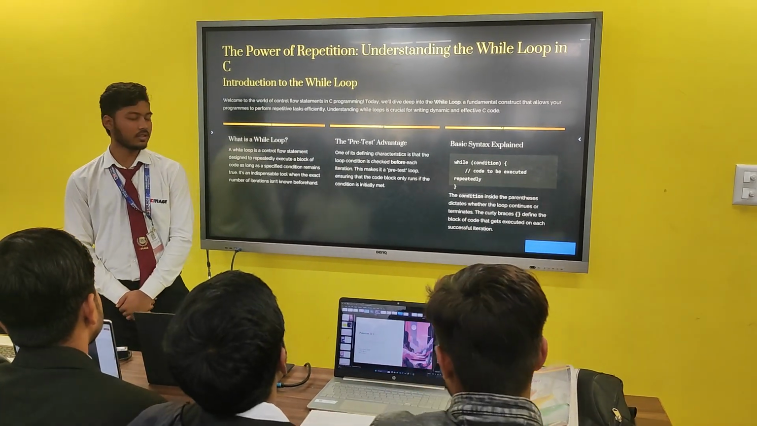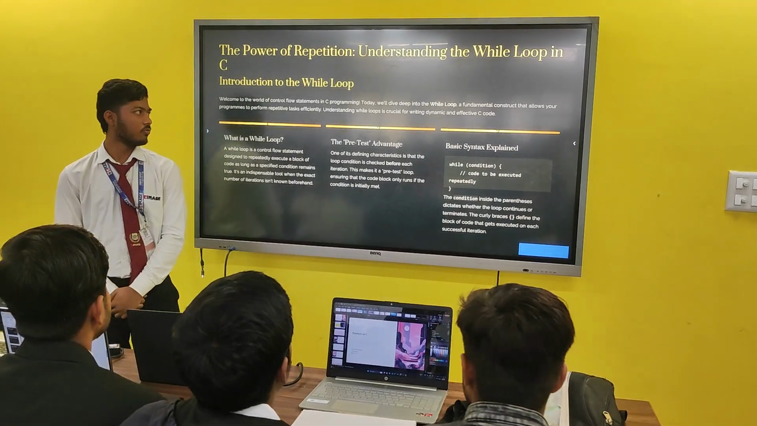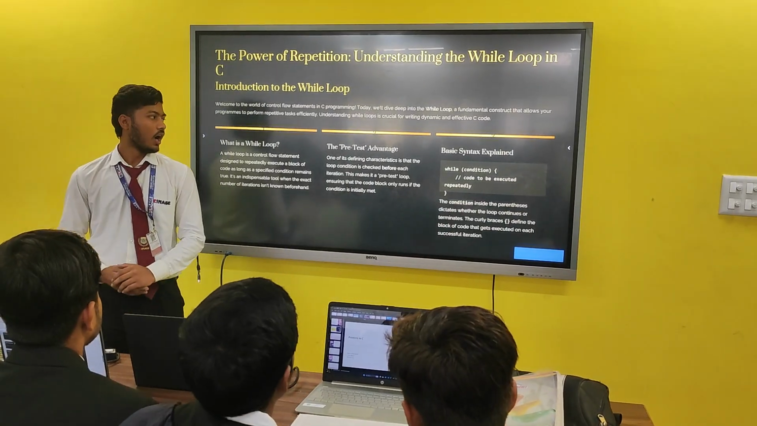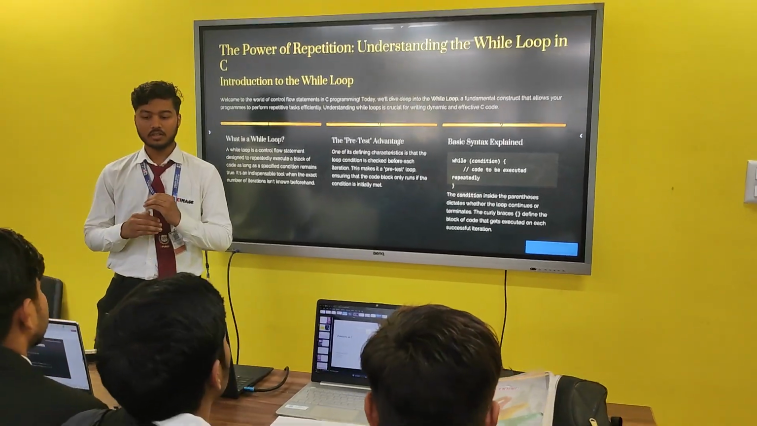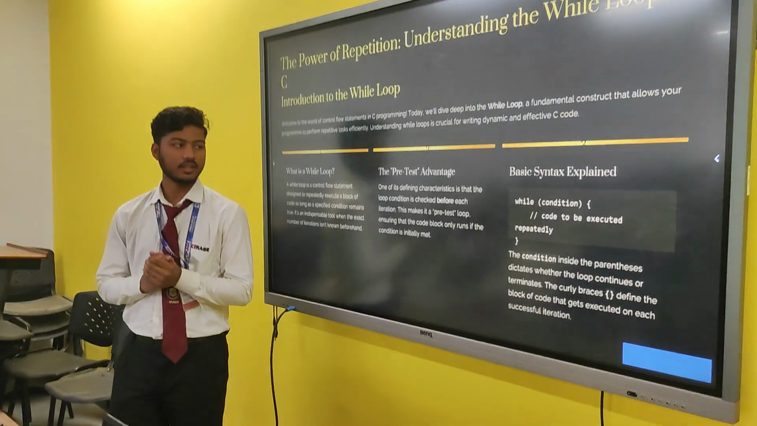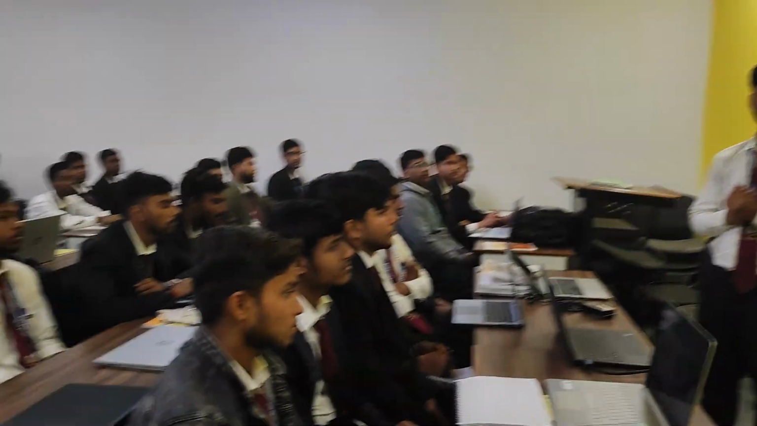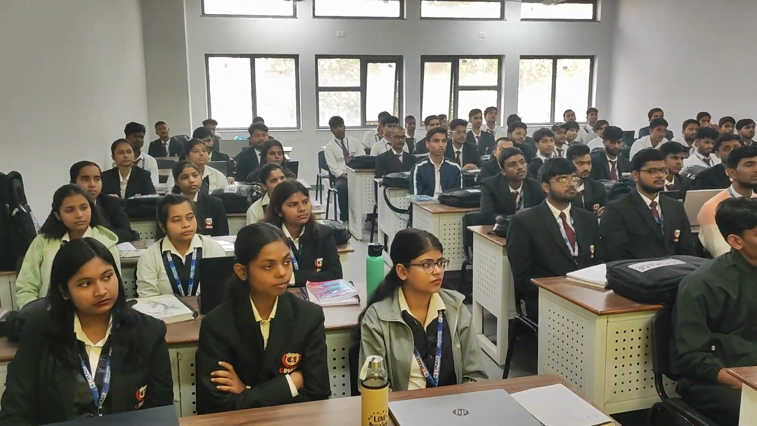I am here to give the presentation on the topic while loop. Before starting what is a while loop, firstly we should know what is a loop. A loop is a construct that helps us to execute a particular block of code multiple times without writing it again and again. There are three types of loop: while loop, for loop, and do while loop. We will here discuss about while loop.